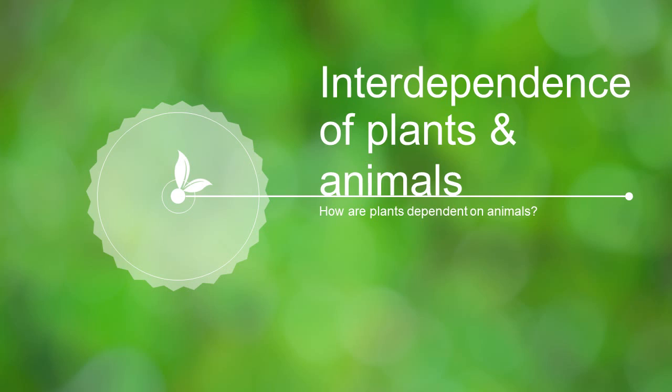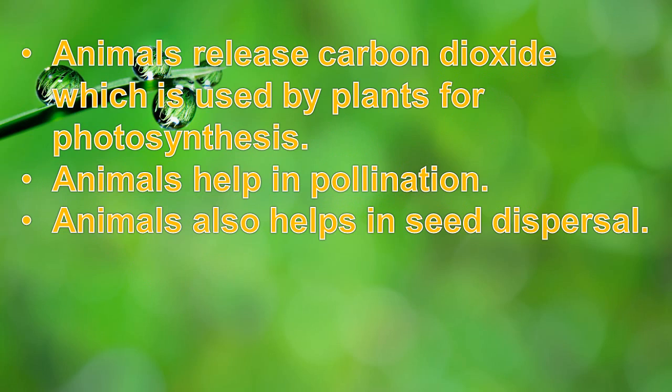Now the next topic is interdependence of plants and animals. Here we will learn how plants depend on the animals. Okay, now we know that animals are dependent on the plants for many things. Plants help us in a number of ways. They give us food, they give us oxygen which we breathe in, they give us shelter. But there are some things in which plants are also dependent on the animals. There are a number of ways in which animals also help out plants.